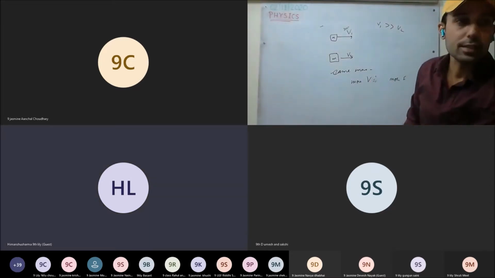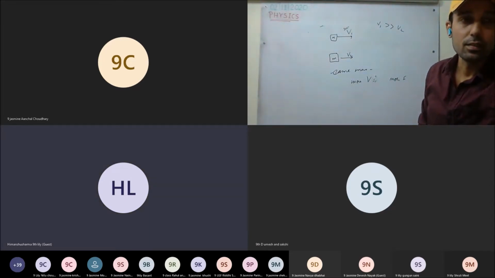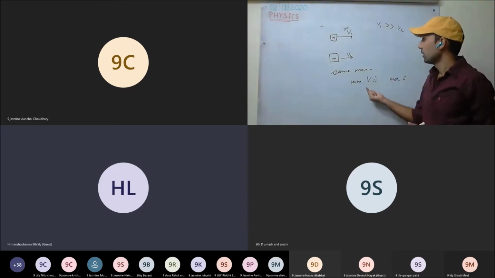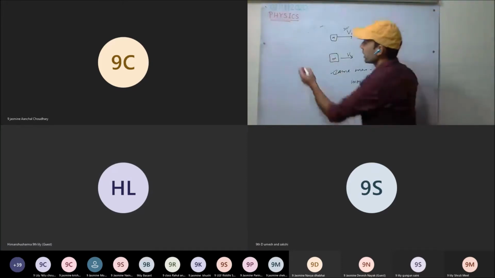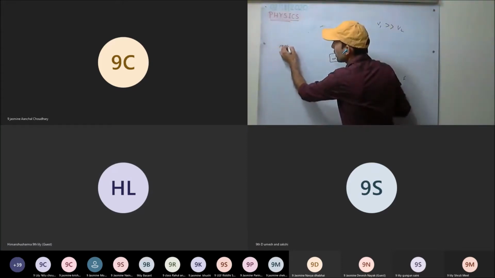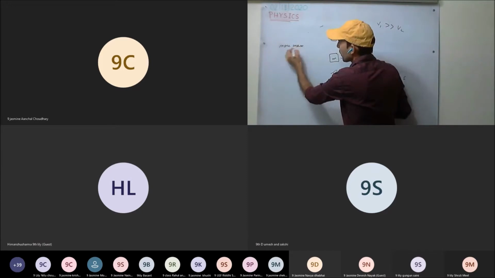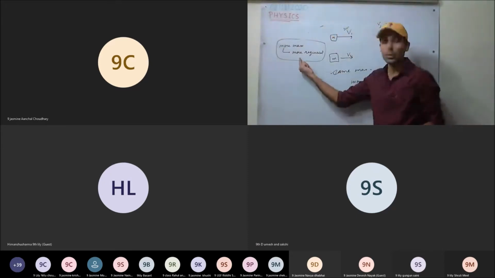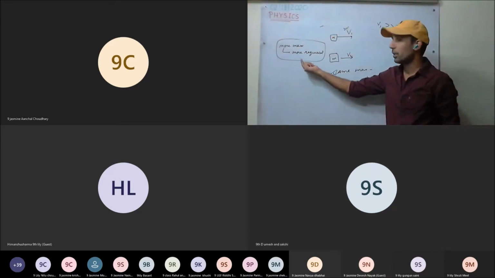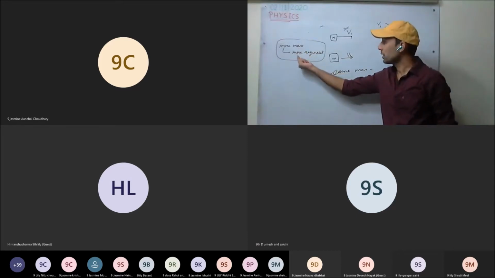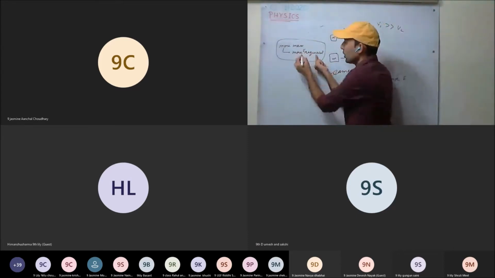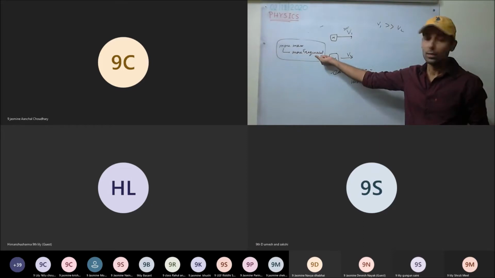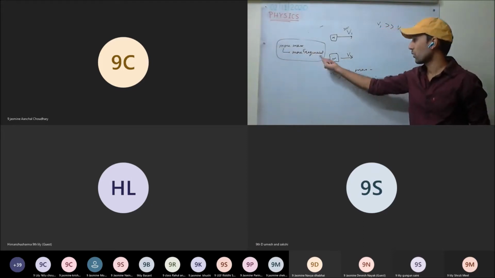Here, if the mass of the second body is greater than the first, we will be discussing that one. In the first case we discussed that the more the mass, the more force is required, and we assumed that both bodies are moving with the same velocity. So the more the mass, the more force is required to stop the body.